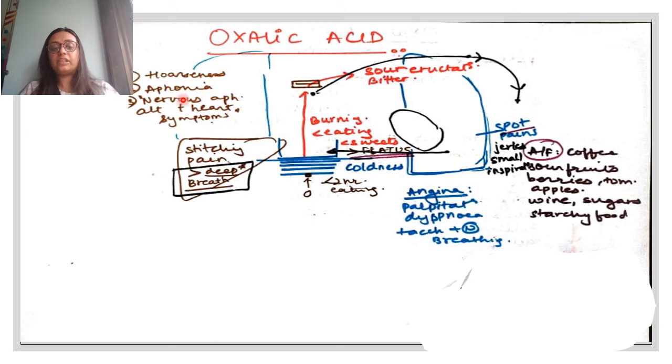Okay, let us see what the heart symptoms here are. Oxalic acid is a great drug for angina. We just saw that this pain could be added on into heart attack symptoms or MI symptoms. So that is another thing. We got two things. Other extra symptom is palpitation and dyspnea. We saw that there are spotty pain showing pleurisy, so dyspnea could be because of that, and tachycardia plus normal breathing.